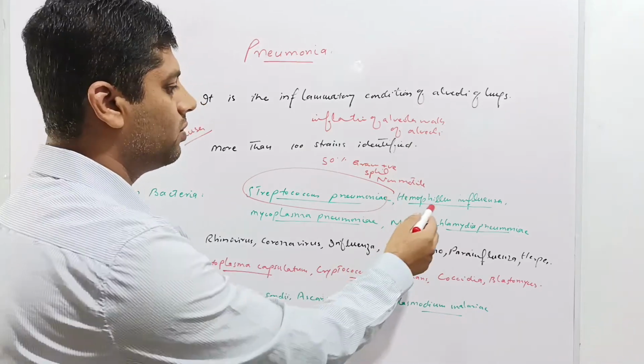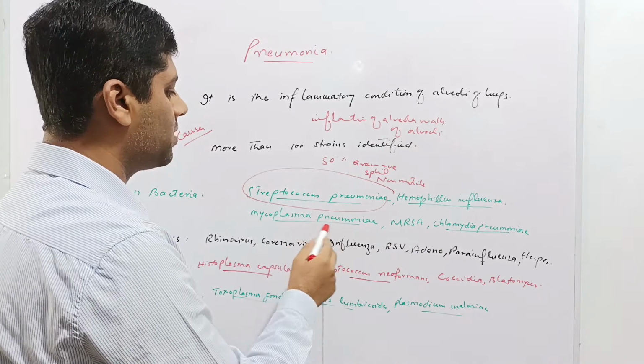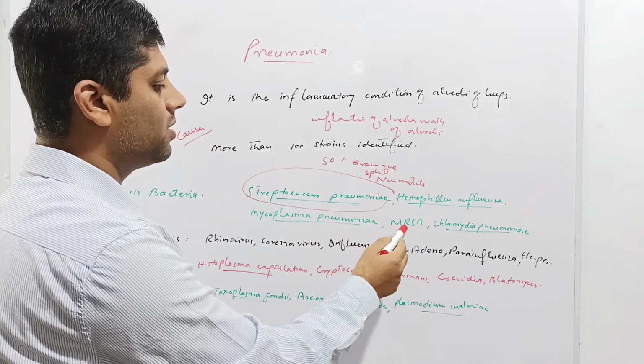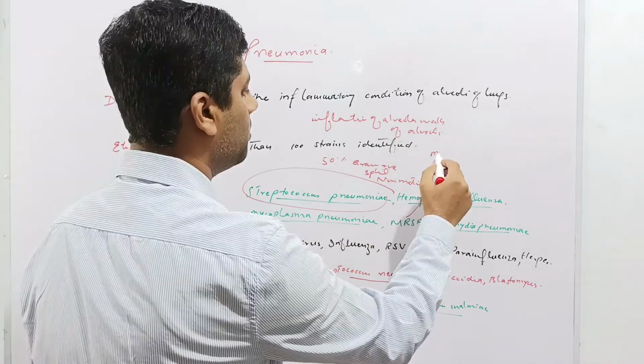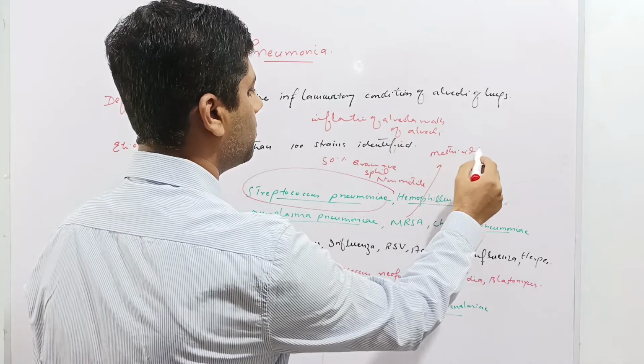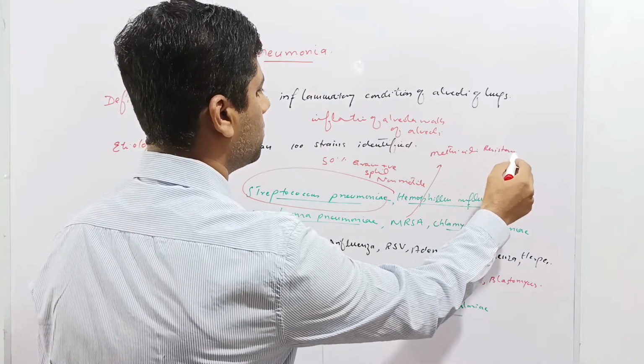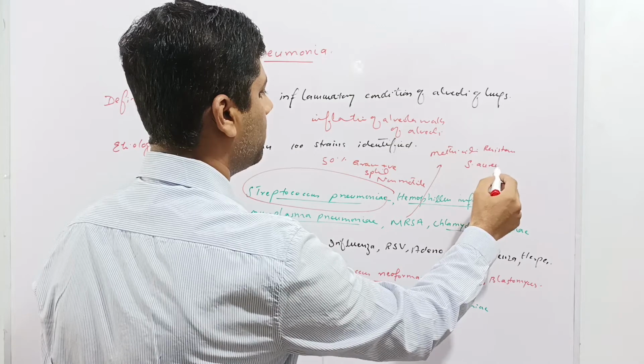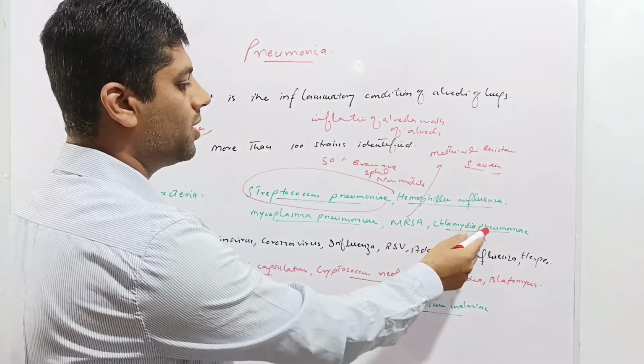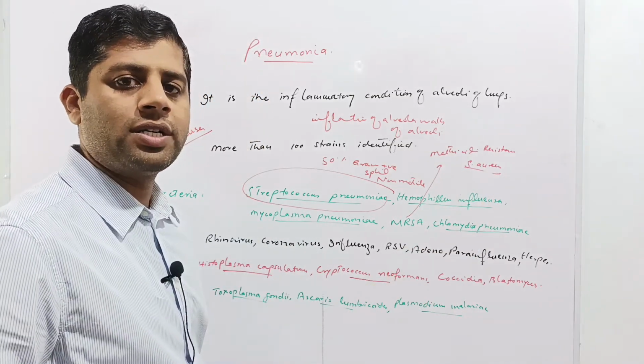The other bacteria are Haemophilus influenzae, Mycoplasma pneumoniae, methicillin-resistant Staphylococcus aureus, and Chlamydia pneumoniae. These are the bacterial causes of pneumonia.